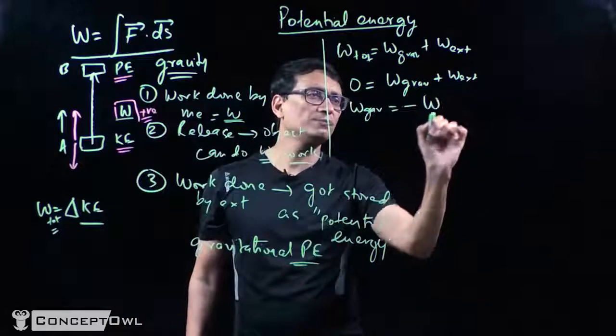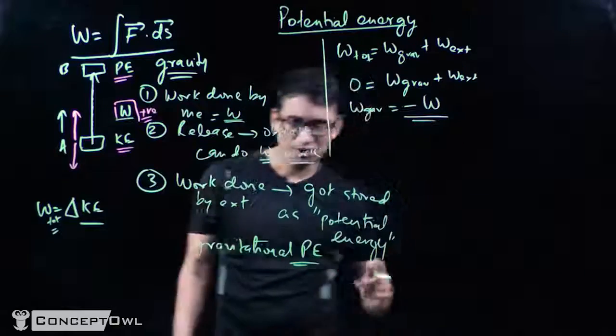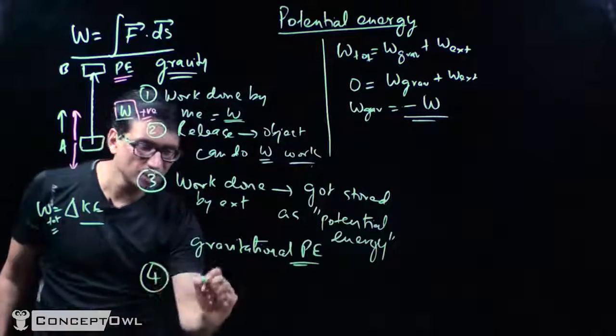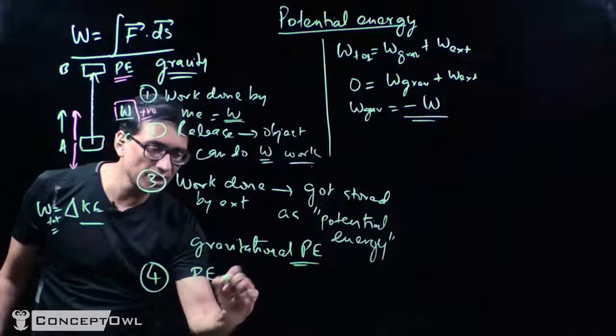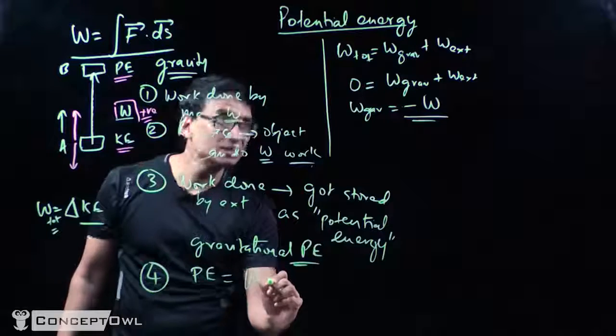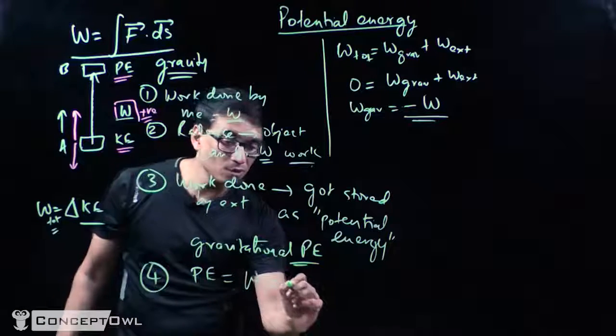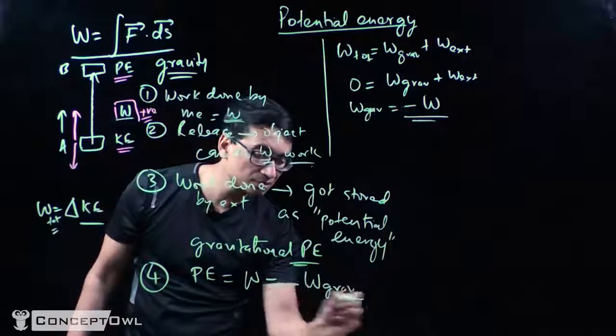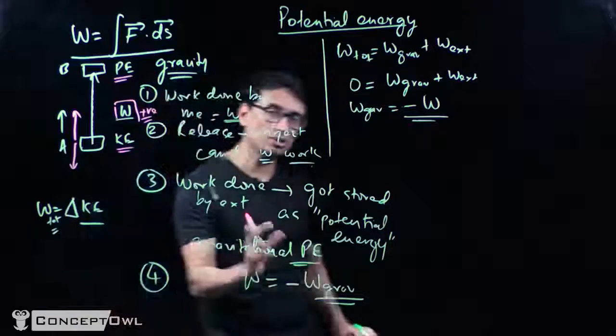So this is going to be W. Okay, so now point number 4, the potential energy. This is equal to W, but this is also equal to minus the work done by gravity. This is a very, very important point.